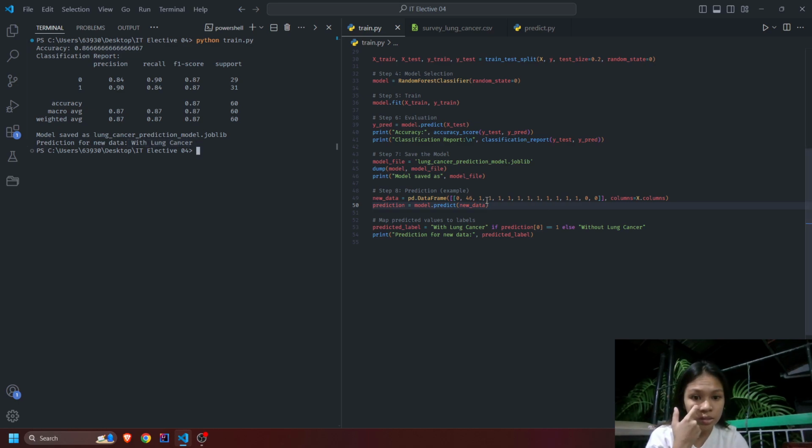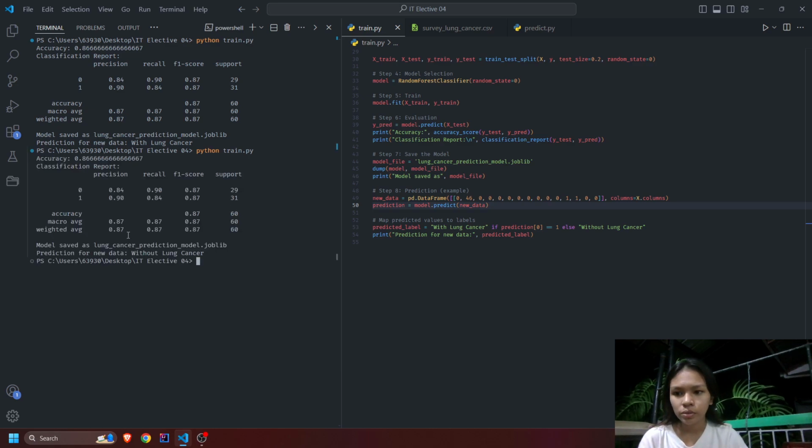So let's try to change it into 2, into 0. That means no lung cancer. 0, 0, 0, and 2, 1. Save and then rerun. So the prediction here is now without lung cancer. Precision 84, 90.